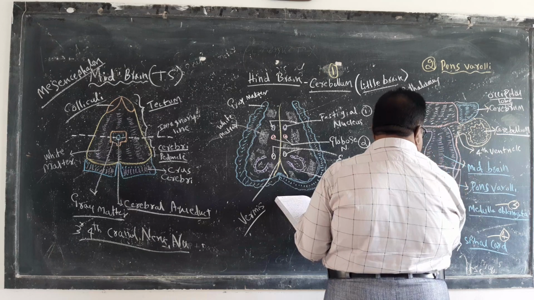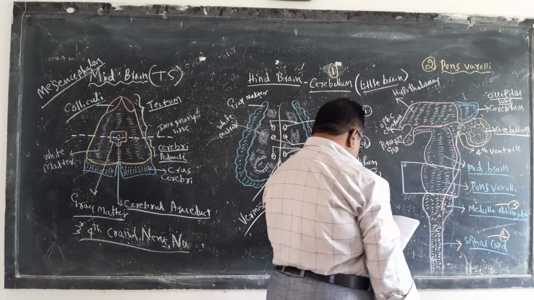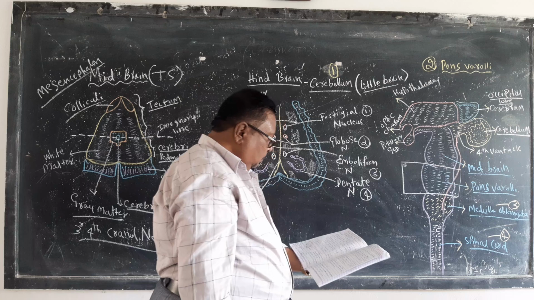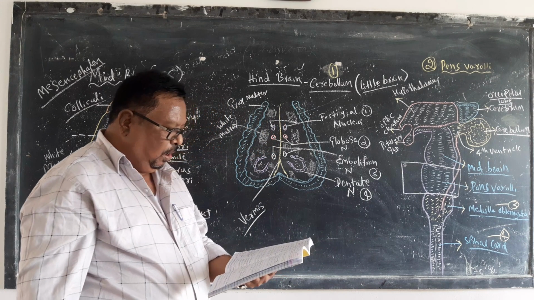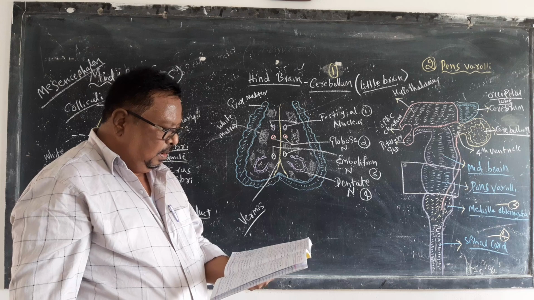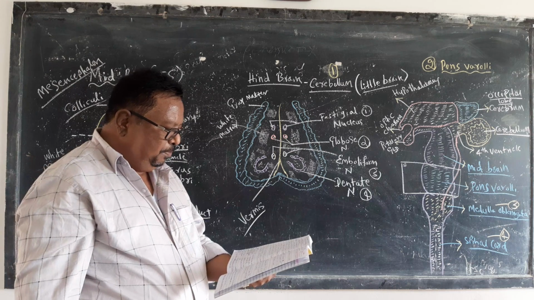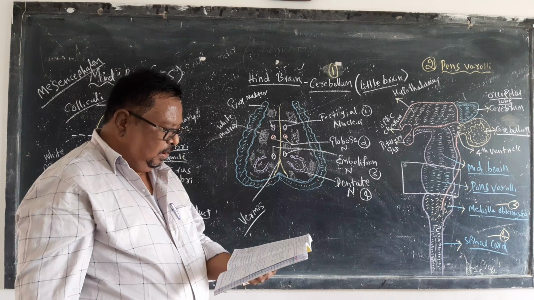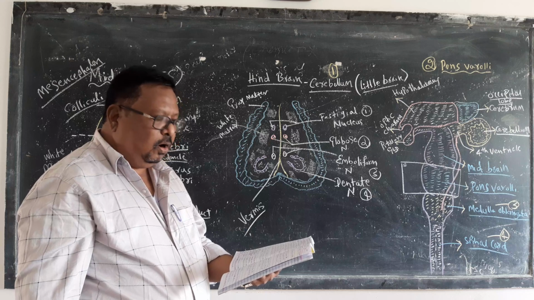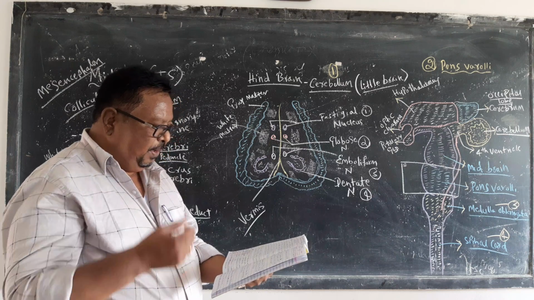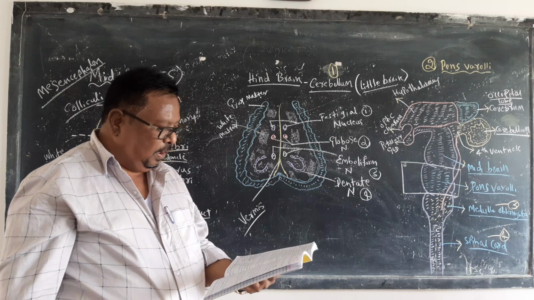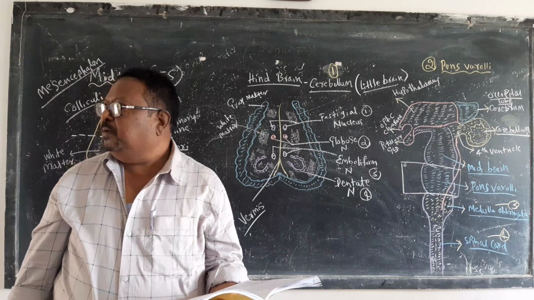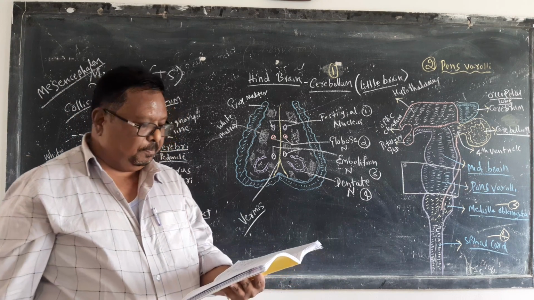Now coming to the pons varolii. The midbrain, pons and medulla oblongata are collectively called the brain stem, which connects the forebrain and spinal cord.